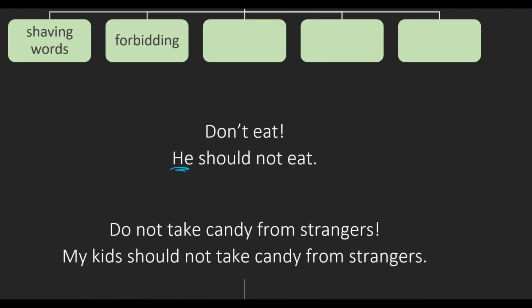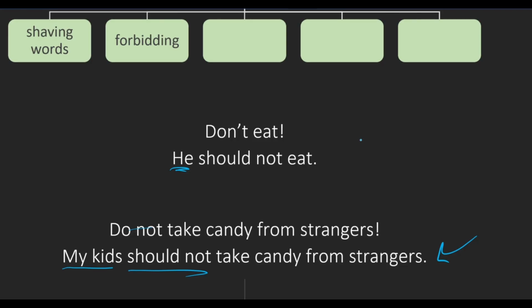Another example: I can say don't take candy from strangers. In that case, I'm telling someone in front of me that they shouldn't be taking candy from strangers. Sound advice. But if I'm talking about my kids in their absence, and I say my kids should not take candy from strangers, I can't tell them directly, but I can say that they shouldn't be doing something. So it's kind of similar to a forbidding, but not quite. It's similar in the sense that you're saying what someone shouldn't do, but you can't tell them straight.